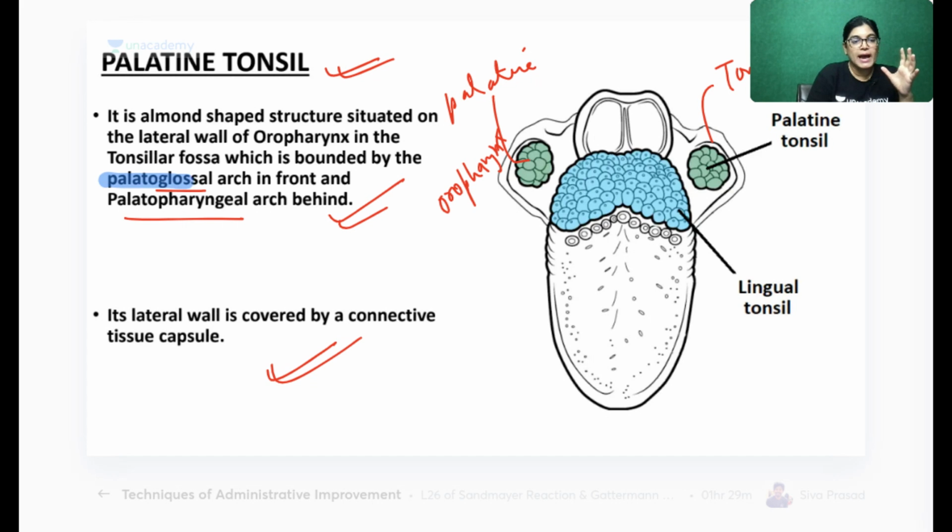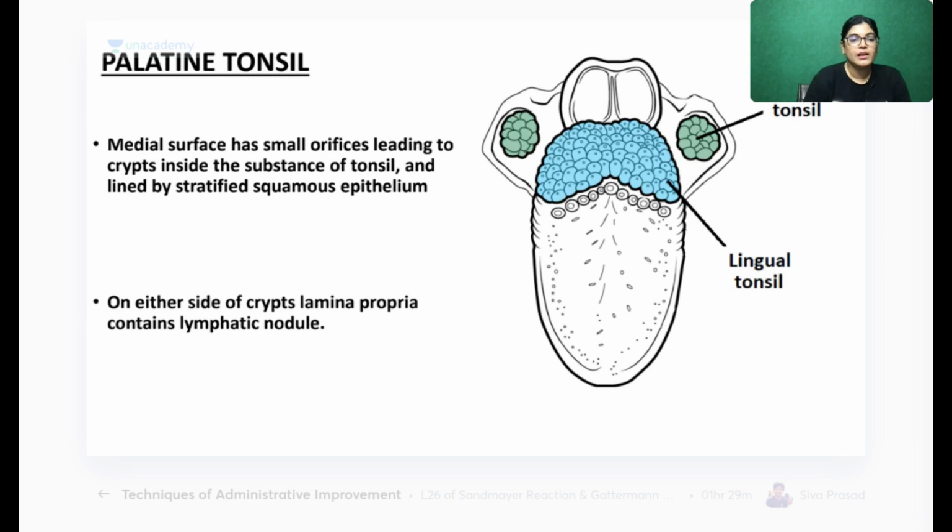Okay, it is formed by the palatoglossal arch anteriorly and the palatopharyngeal arch posteriorly. The palatoglossal arch is lying anteriorly, the palatopharyngeal arch is lying posteriorly. The palatoglossal arch contains the palatoglossus muscle, which is a muscle of the tongue. The palatopharyngeal arch contains the palatopharyngeus muscle, which is a muscle of the pharynx.